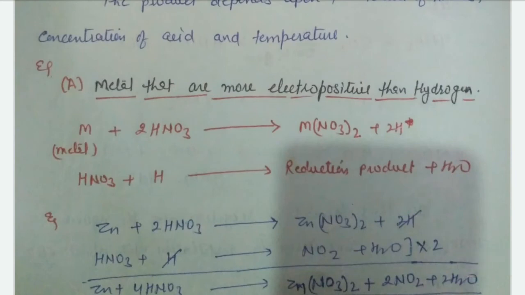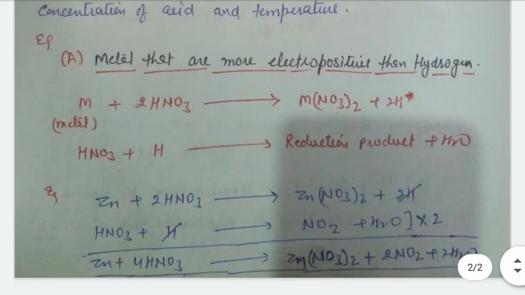When metals are more electropositive than hydrogen, they form H ions, and these H ions react with nitric acid to form a reduction product and H2O. These are the common examples of the reactivity of nitric acid with more reactive, more electropositive metals, right?